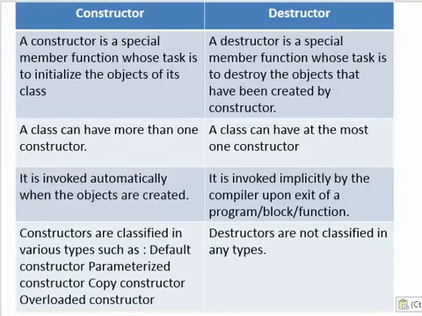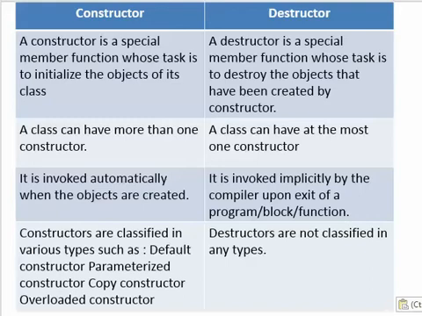Difference between constructor and destructor. A constructor is a special member function whose task is to initialize the object of its class. A destructor is a special member function whose task is to destroy the objects that have been created by the constructor.